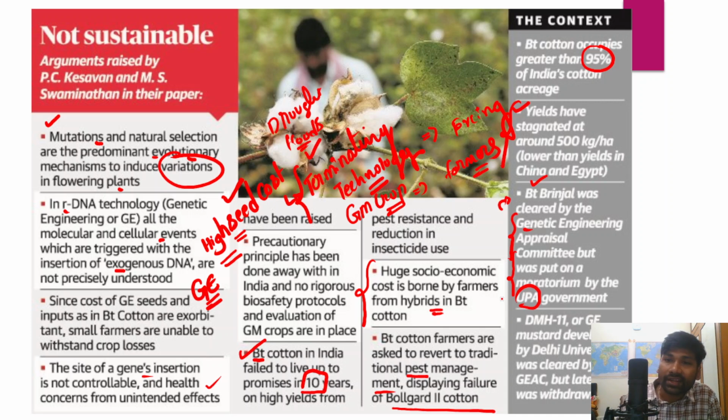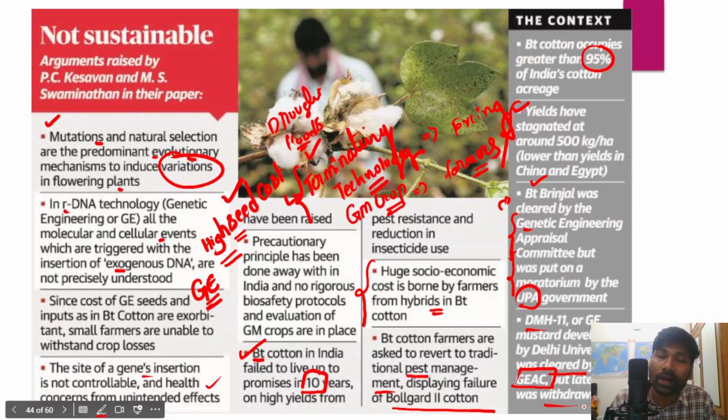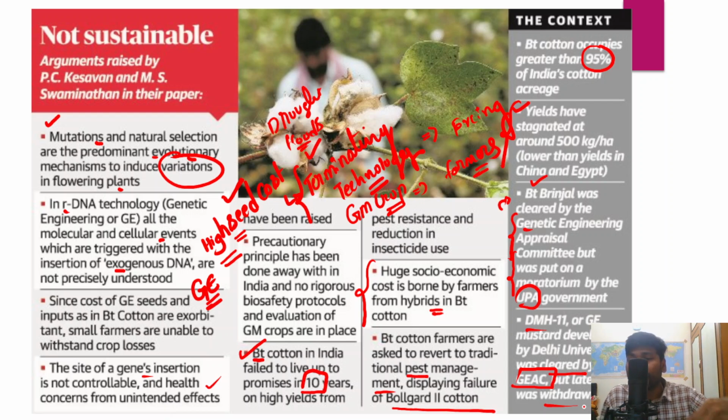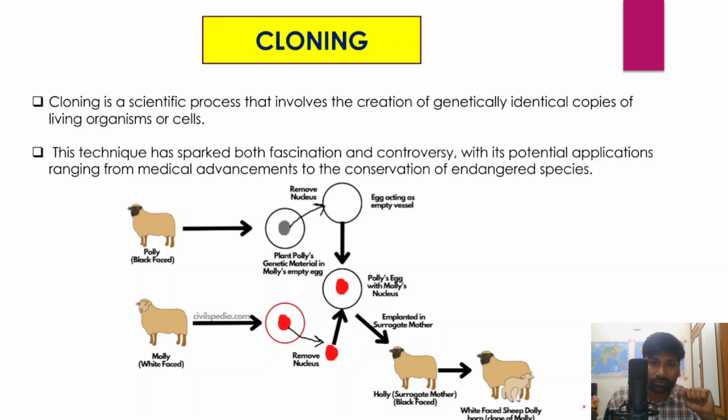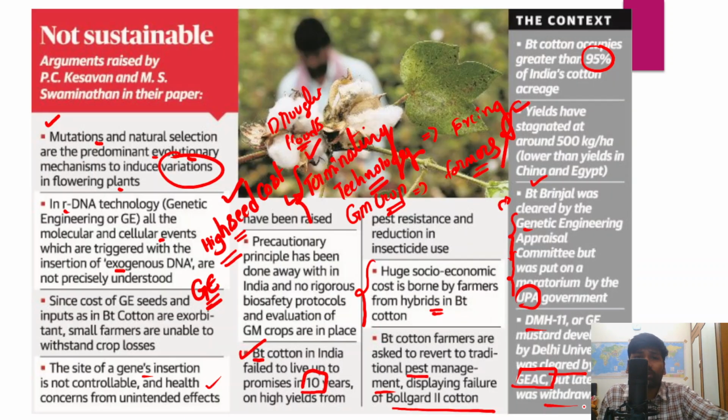And the mustard variety, which is also known as DMH11, was developed by Delhi University, and it was also cleared by the Genetic Engineering Appraisal Committee, but later this approval has been withdrawn by the same Genetic Engineering Appraisal Committee. Right? So therefore, these are the benefits, the advantages and disadvantages that are associated with the genetically modified crop or plant species.